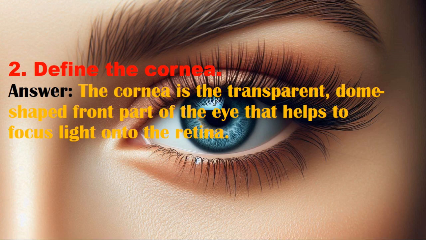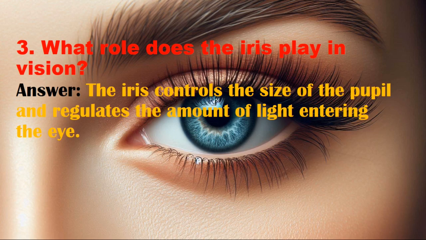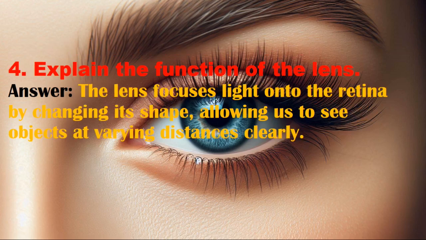2. Define the cornea. Answer. The cornea is the transparent, dome-shaped front part of the eye that helps to focus light onto the retina. 3. What role does the iris play in vision? Answer. The iris controls the size of the pupil and regulates the amount of light entering the eye. 4. Explain the function of the lens. Answer. The lens focuses light onto the retina by changing its shape, allowing us to see objects at varying distances clearly.